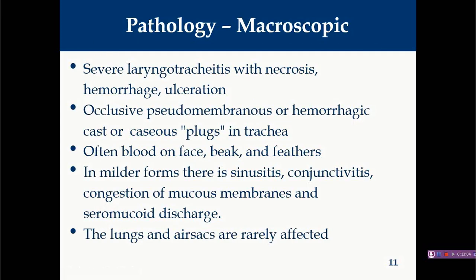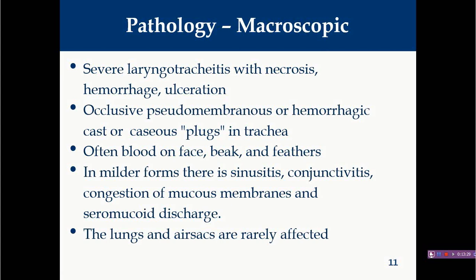Now, gross pathology. We have already discussed that this particular virus mainly replicates in conjunctival epithelial cells, nasal epithelial cells, and the respiratory epithelial cells of the trachea. So lesions are also predominantly seen in these organs only. Generally other systemic organs are not much involved in infectious laryngotracheitis. The virus replicates inside the cells and induces degeneration and necrotic changes.